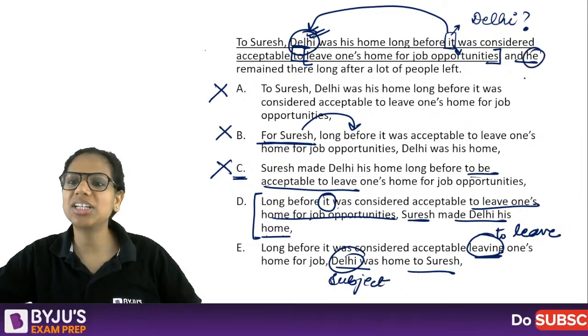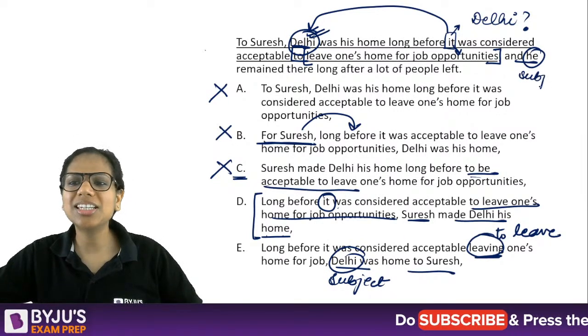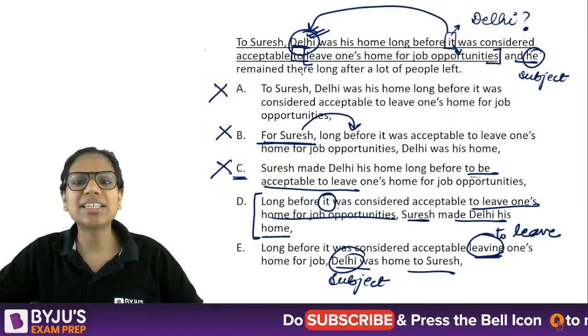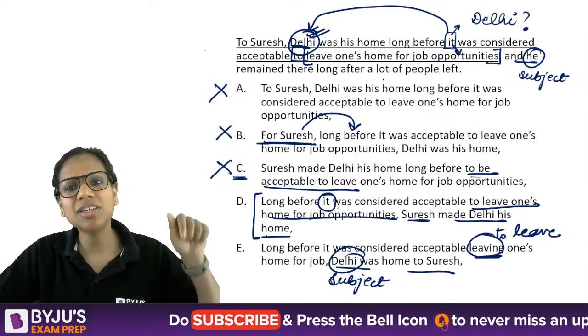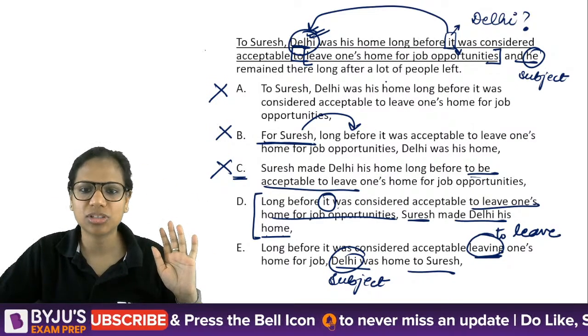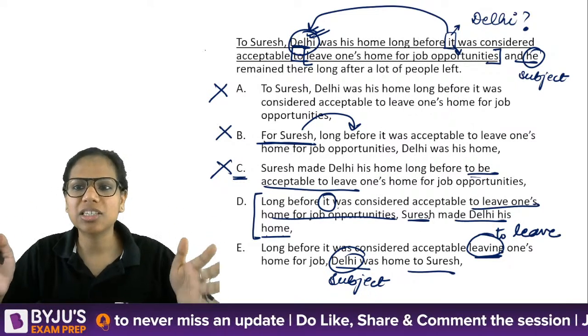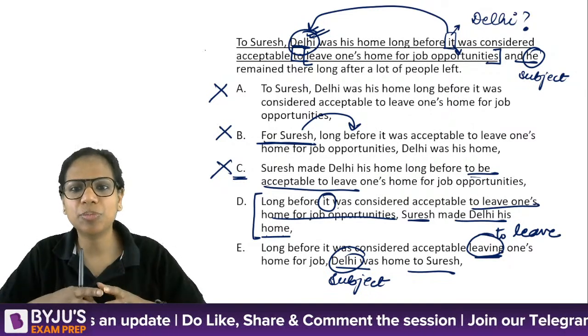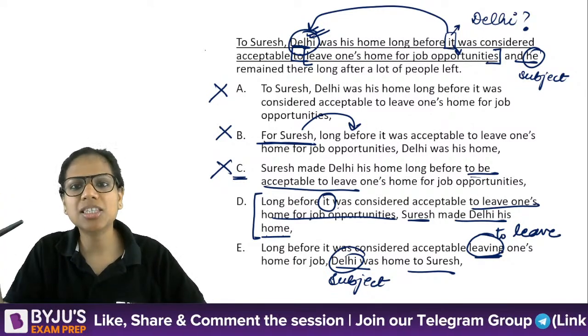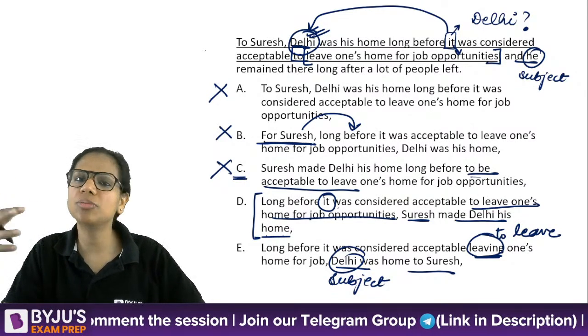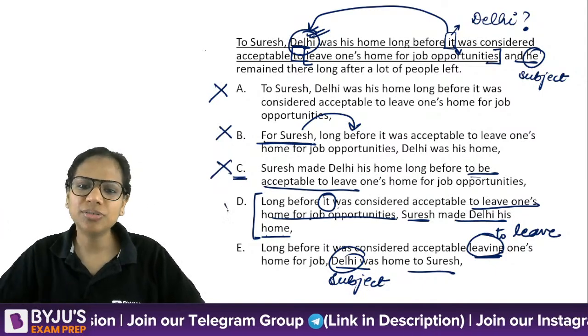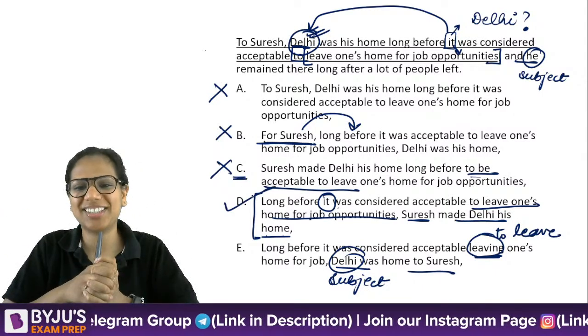And here the subject is he. So there is this inconsistency. If in your next sentence the subject is he, in your previous sentence also the subject should be Suresh. You get it? If I'm talking about the same person and in the next sentence he is the subject, then in the previous one also I should maintain consistency. So D is the best choice here.